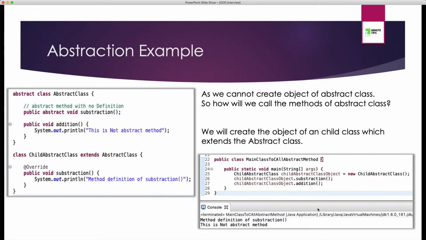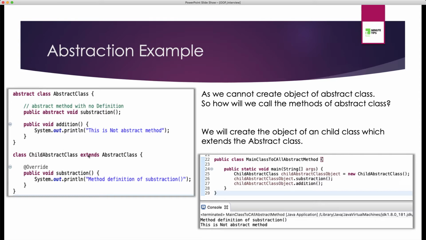Okay, let's take a look at the code. Here I have an abstract class. I have given a keyword abstract here which makes this class abstract. Also I have used here a method subtraction and this method is abstract, where I have used one more normal method, that is addition. In subtraction you can see that the method is declared but there is no method definition. In addition we have method declaration plus we are doing method definition.